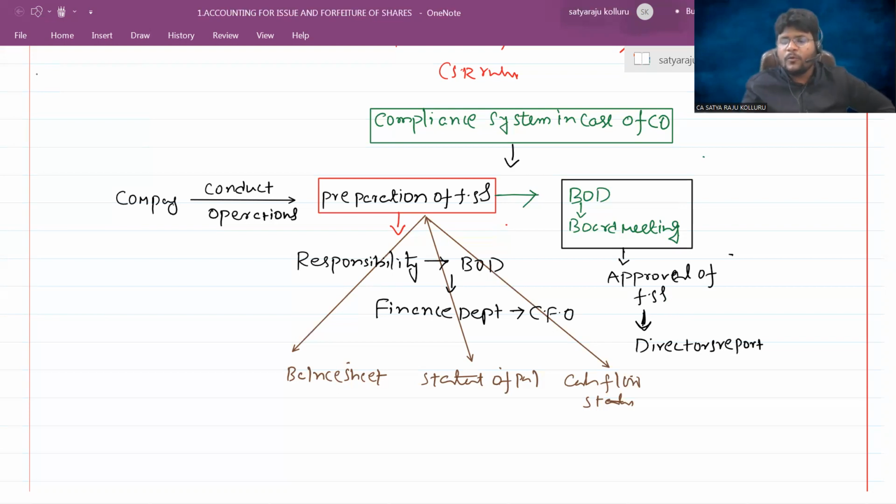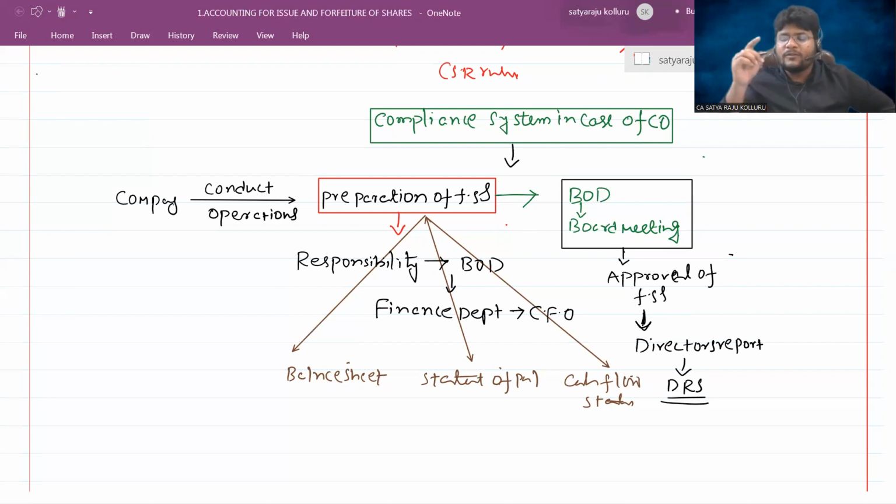Sir, in the director's report, what are they going to release? What are the activities conducted by them in the last 12 months? What are the proposals they are going to make in the future? And what are the different responsibilities, which is called the director's responsibility statement, DRS as well. In the director's report, apart from the activities conducted, what are the various crucial decisions taken by them in the past, what are our future proposals, and what are the various responsibilities?